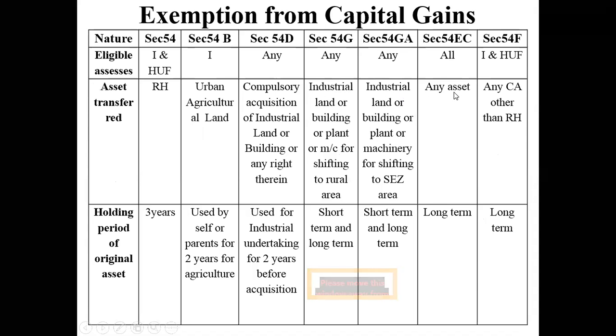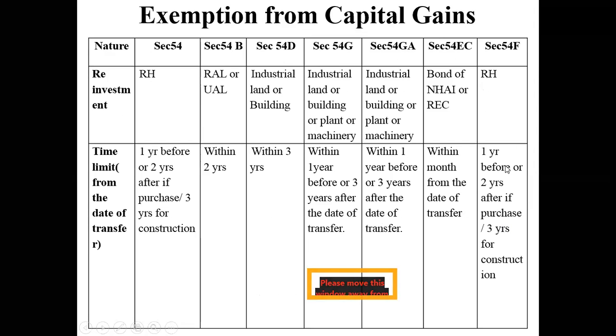We come to the last part. Section 54F is applicable again for an individual and an HUF. The asset that has to be transferred has to be a capital asset. Please listen to this. It has to be a capital asset, but it need not be a residential house. This is what it says. It has to be a long-term capital asset.